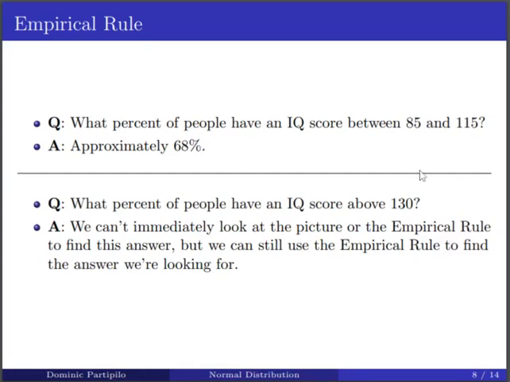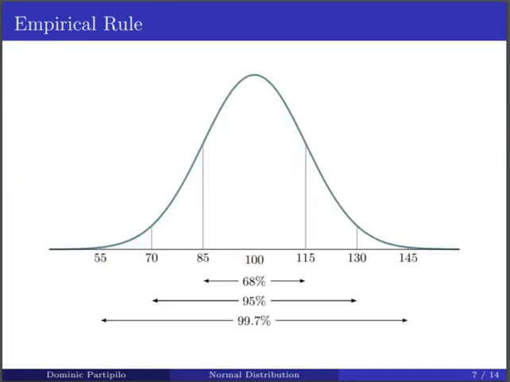So what if we were to ask what percent of people have an IQ score above 130? Now, this isn't quite as easy. I mean, we have the number 130 listed here, but we don't really have a quick number to look at to say, oh yes, this percent is above 130.